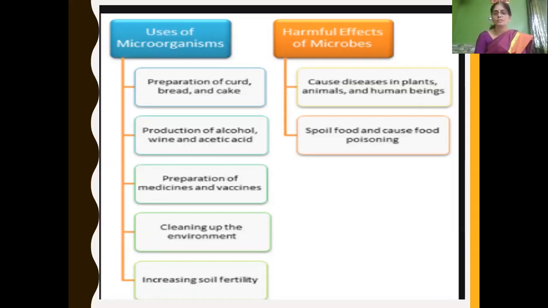And in the last session, we have learned about spoilage of food. That is how food is being spoiled by microorganisms, and that leads to food poisoning. To prevent this, how can we preserve food? That is preservation of food by various methods.